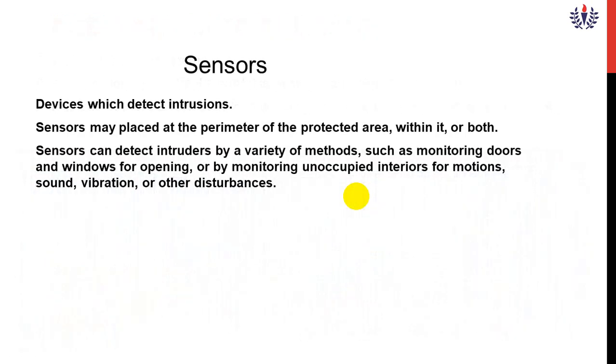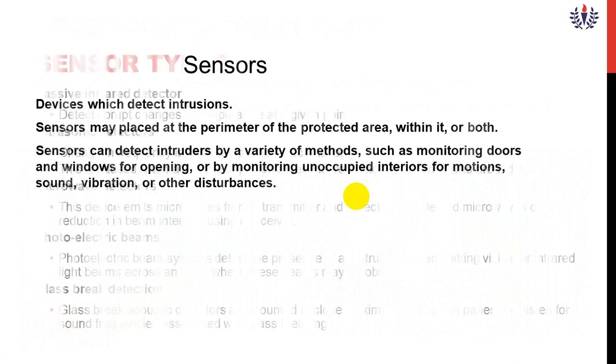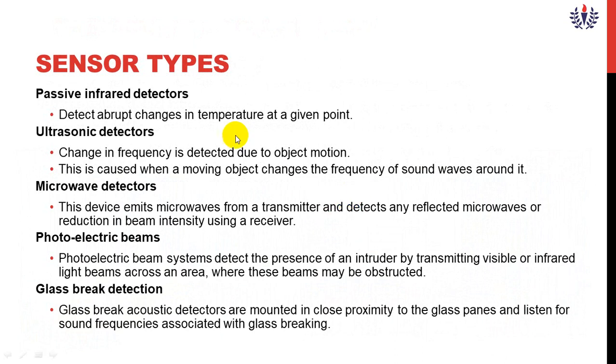What are the sensors used here? The sensors may be used to detect intrusions, for vibration, for movements, for sound, for everything. What are the different types used in this burglar alarm? One is the passive infrared detector. Second, the ultrasonic detector, which is used for movement. Third, the microwave detector, a device which emits microwaves from a transmitter and detects any reflected microwaves or reduction in beam intensity using a receiver.